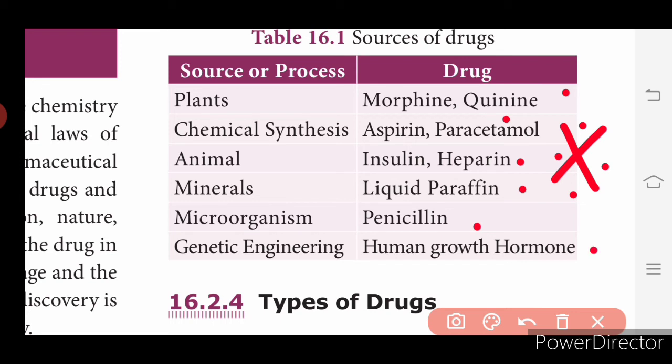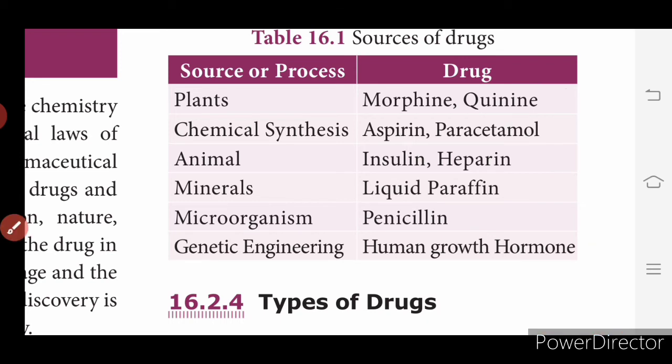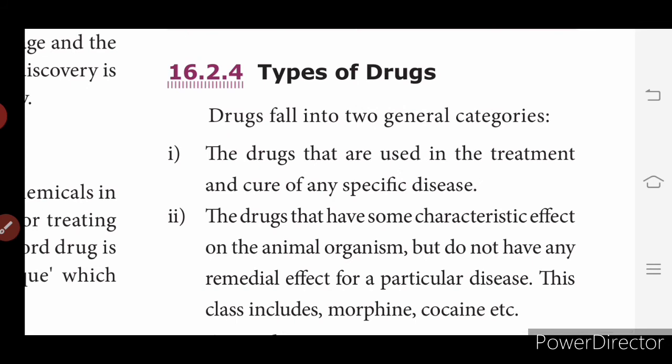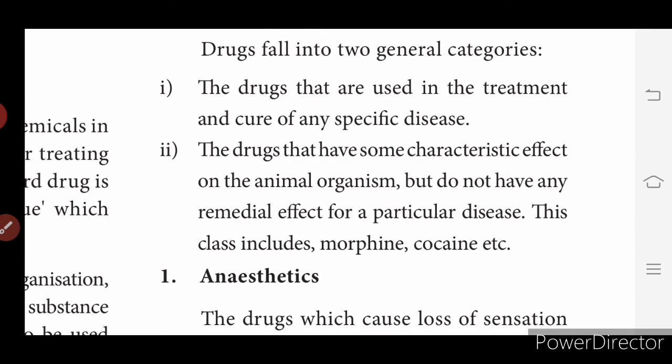Okay, now we will see the types of drugs. What are the types of drugs? There are many types of drugs. The drugs fall into 2 general categories. The first one is the drugs that are used in the treatment and cure of any specific disease. This is a normal drug that we use for the treatment of a particular disease. Fever means fever, cold means cold. Such specific diseases, the drugs which we take to treat them.